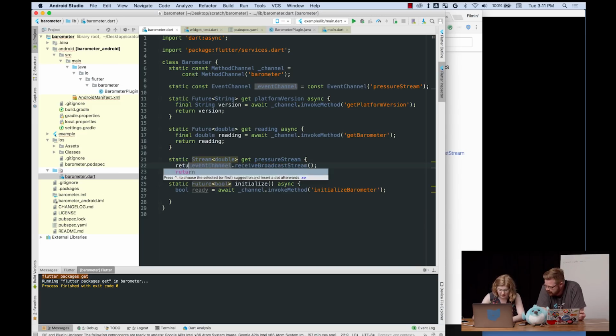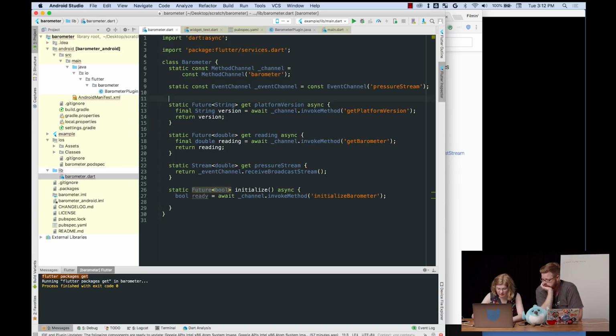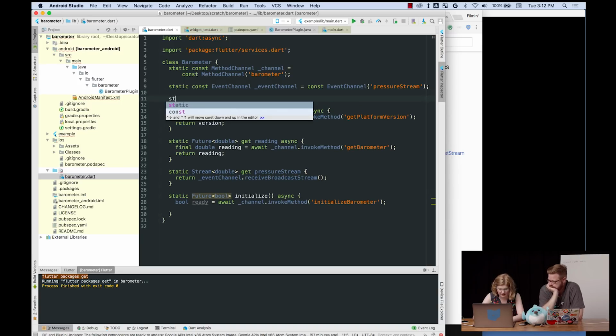Great. And is that a typed function? Or are we getting a stream of dynamic? Oh, right. So yes. And actually, here's the thing. I think we should have a stream variable and only initialize it once because we don't need multiple. If multiple people subscribe to the stream, we don't need a separate Java object. And it says it's a broadcast stream, which can handle multiple listeners, right? True. Okay. Yeah. So let us declare. Just make everything static. This is great.